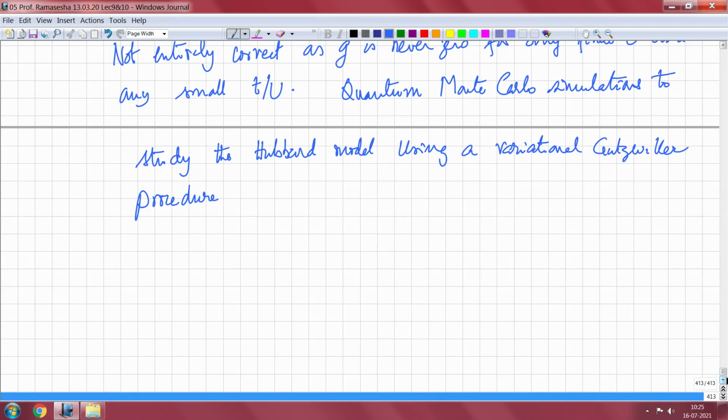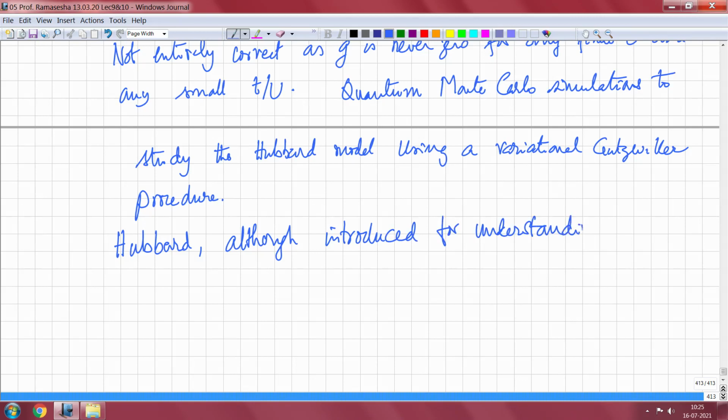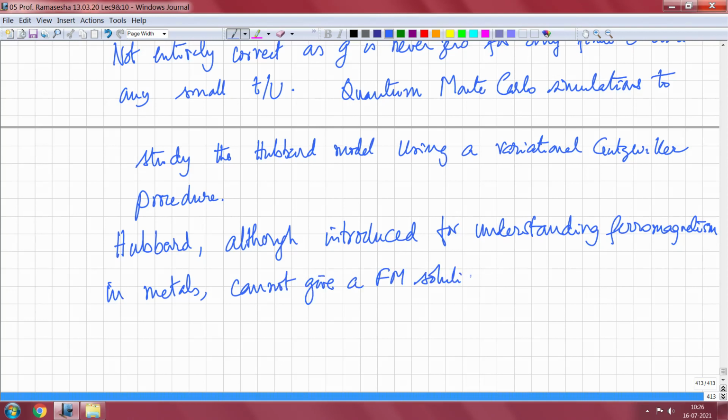But the most important thing to see is that the Hubbard model, although introduced for understanding ferromagnetism in metals, cannot give a ferromagnetic solution, at least for the single band model, except in some pathologically doped case.